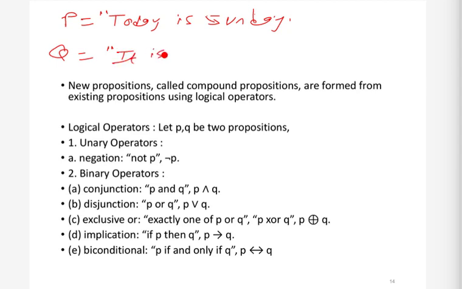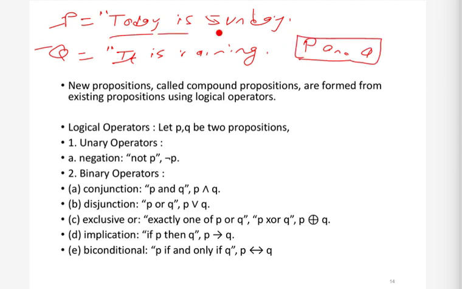Now we have these two propositions, and we can combine them to make new propositions. For example, we can make a new proposition called p and q. What will be this new proposition? It will be: today is Sunday and it is raining. So this will be a new proposition. We have combined existing propositions to make new propositions. Such propositions are called compound propositions.